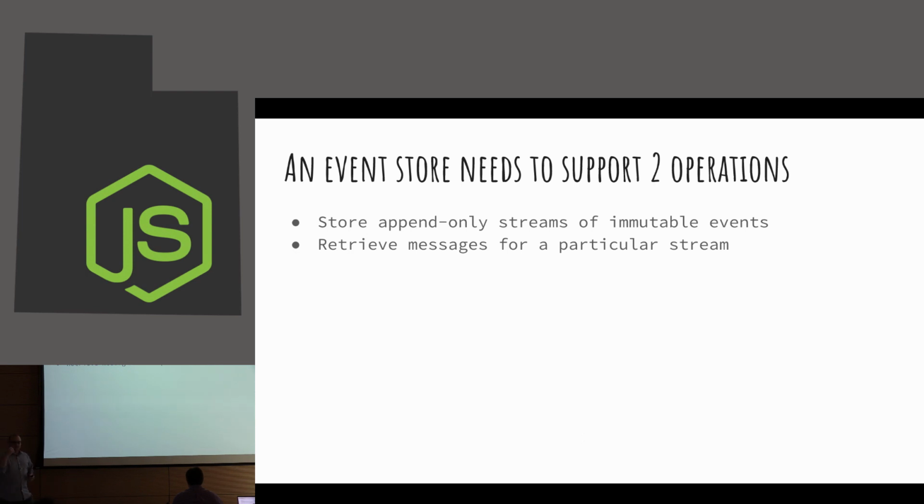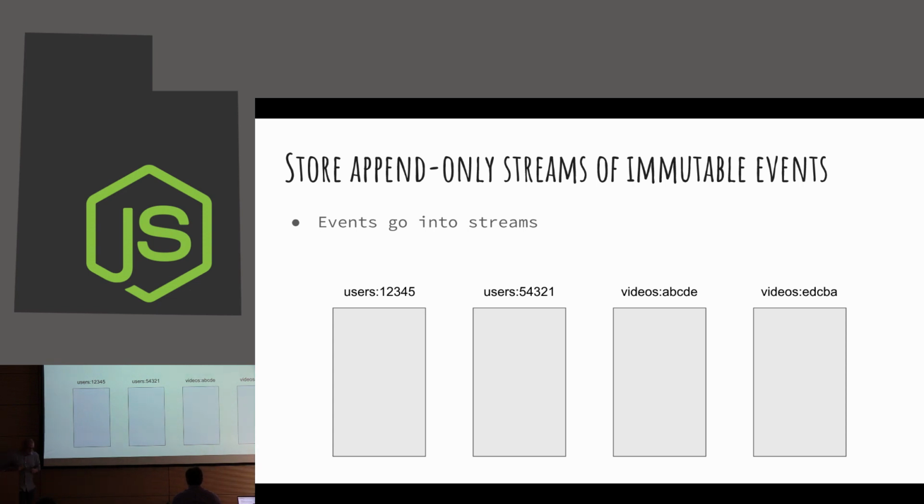You can only add new events to them. You never, ever change what has come before. Otherwise, you wouldn't have a reliable history. And so, events are emitted to streams. You can think of streams as just groups of events related to the same thing.